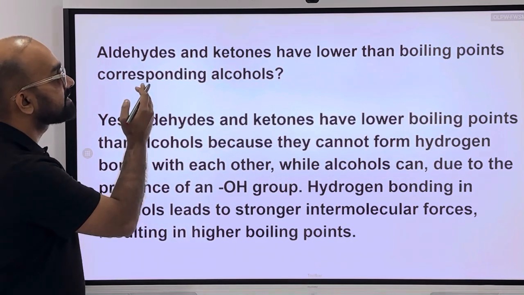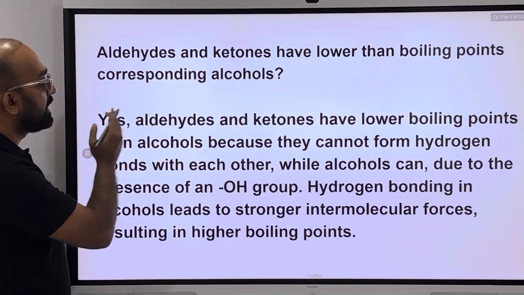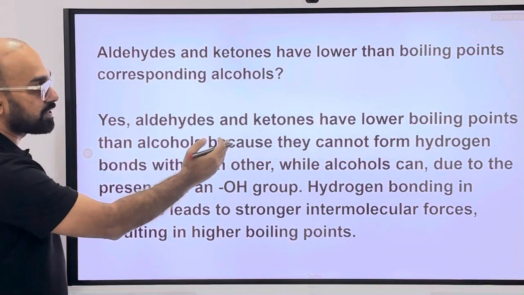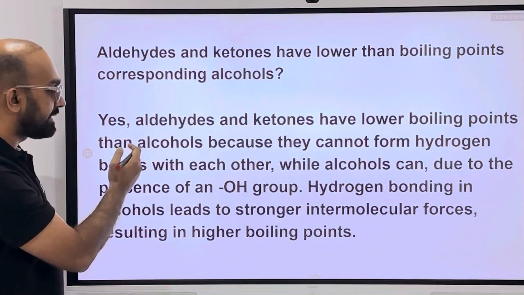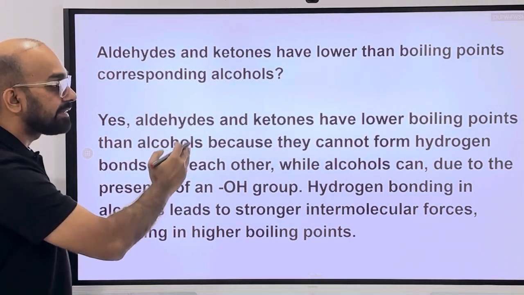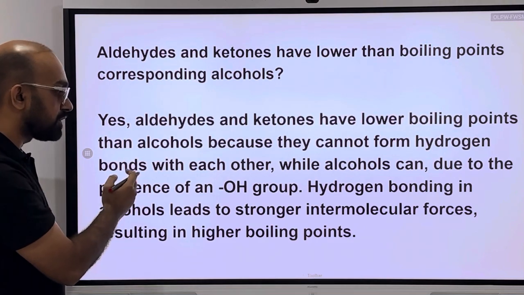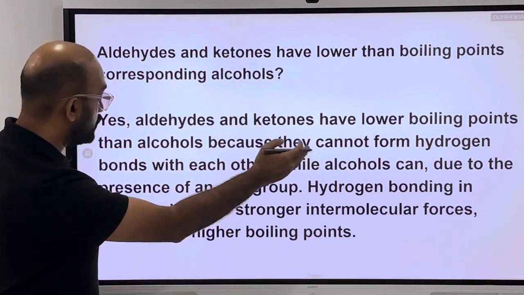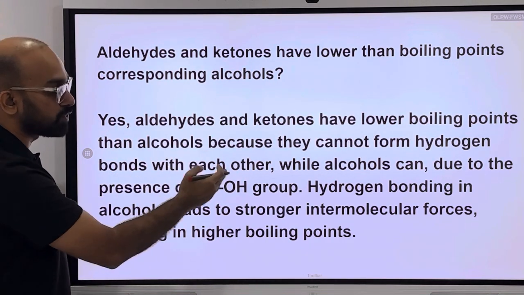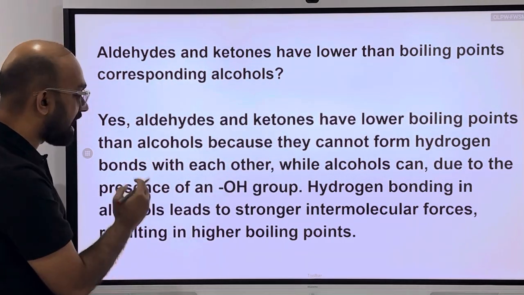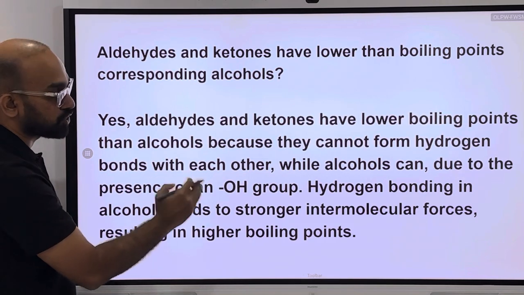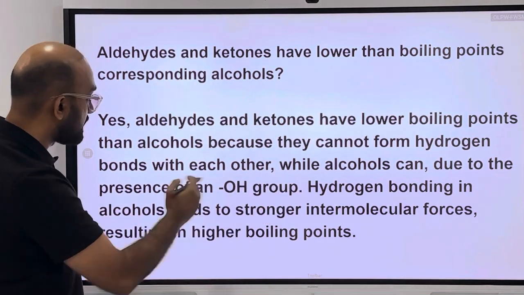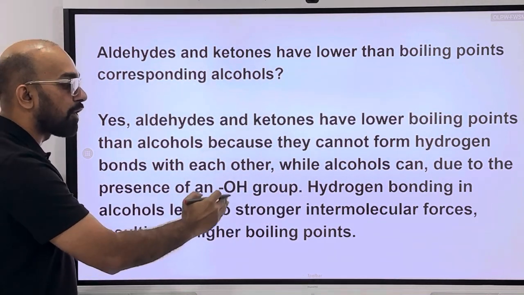And here is the statement answer for you, okay? Yes, aldehydes and ketones have lower boiling point than alcohol because they cannot form hydrogen bond with each other. Why? Alcohols can, due to the presence of an OH group. Hydrogen bonding in alcohol leads to stronger intermolecular forces, resulting in higher boiling points.